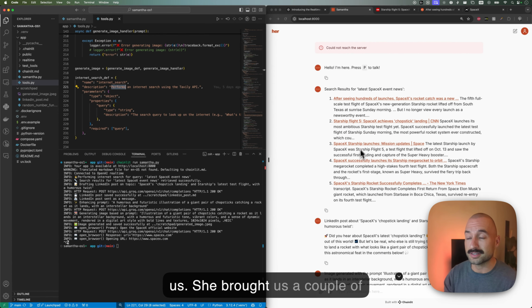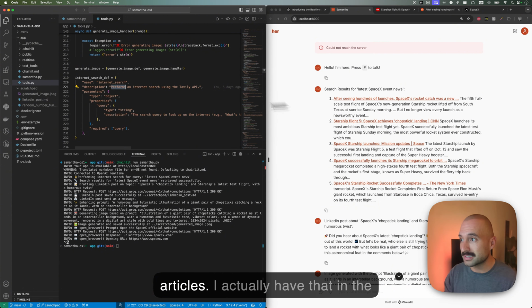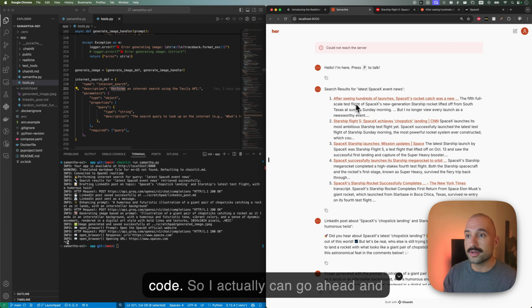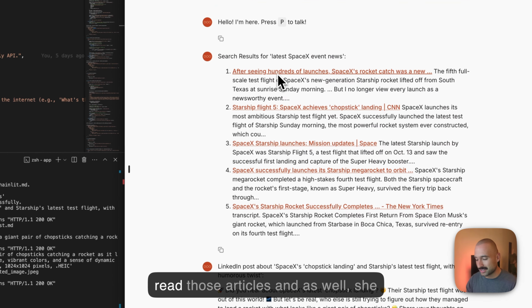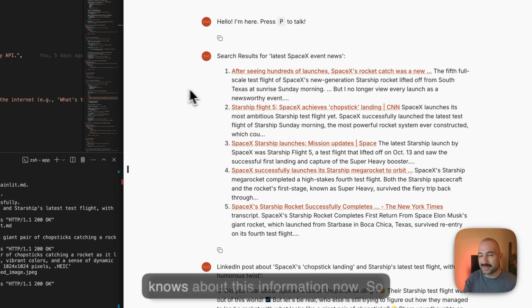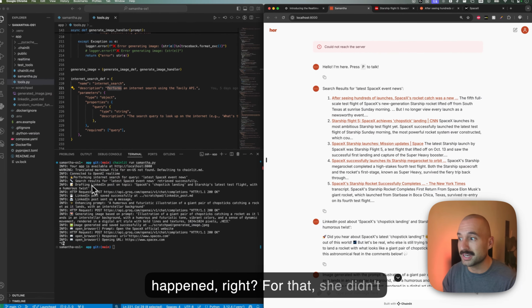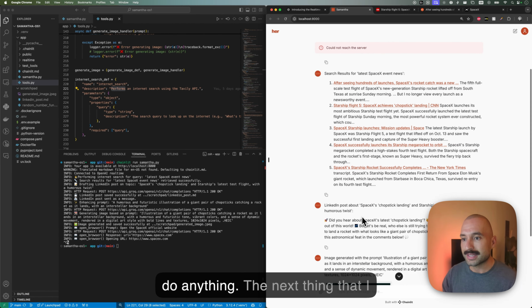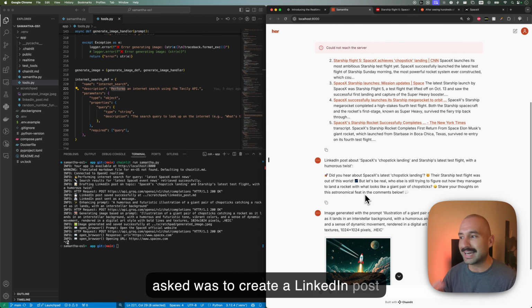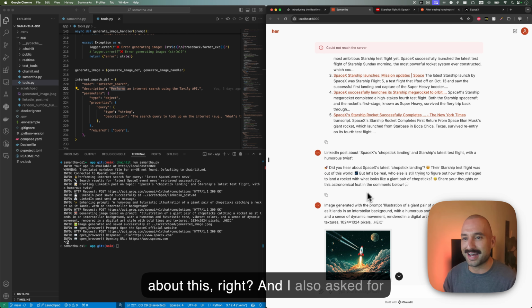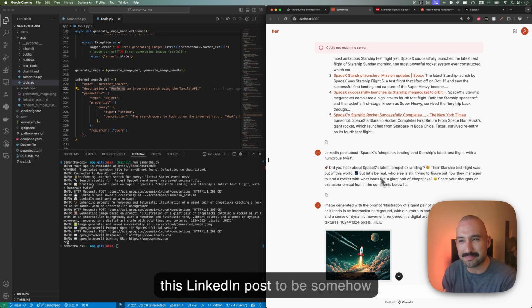She brought us a couple of articles. I actually have that in the code, so I can go ahead and read those articles. And as well, she knows about this information now. So now I was asking about the chopstick landing, and she could explain what happened, right? For that, she didn't do anything. The next thing that I asked was to create a LinkedIn post about this, and I also asked for this LinkedIn post to be somehow comical.